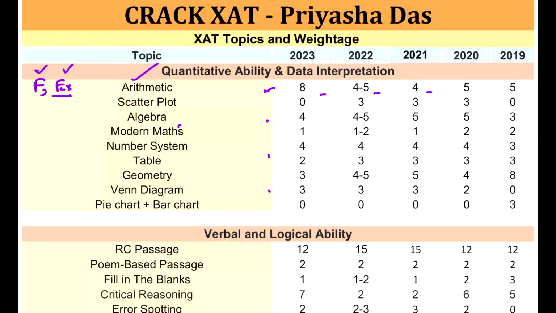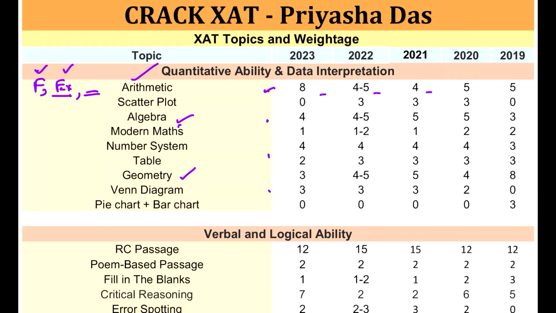So formulas done, the examples done, and then try to do some questions by yourself. Now this should be a minimum of 10 questions from each topic, and that will really give you a great boost, okay, a good revision. Similarly, you can move down to the next important topic, which looks like geometry and algebra.